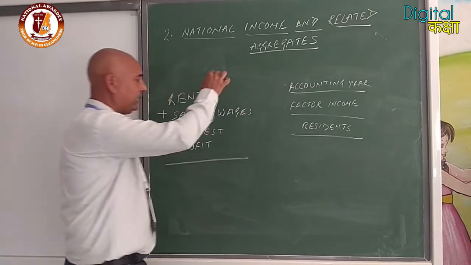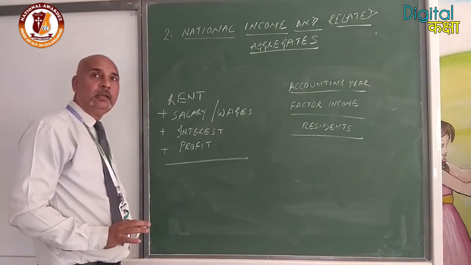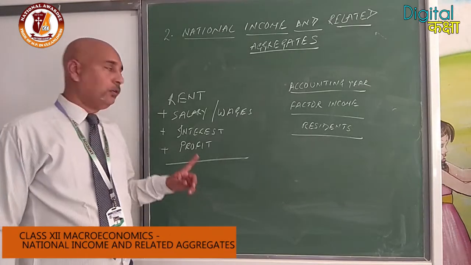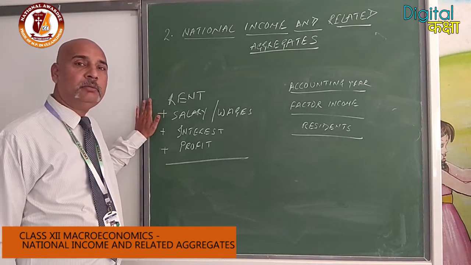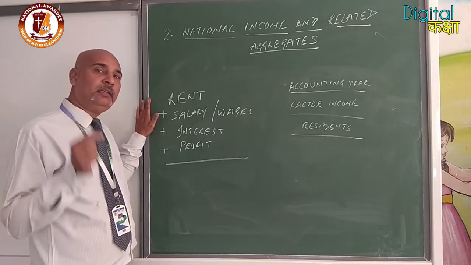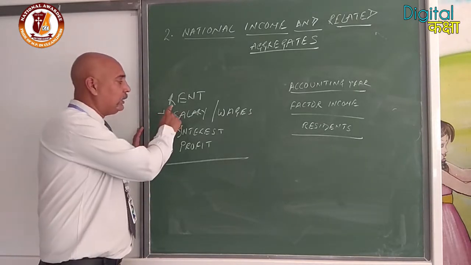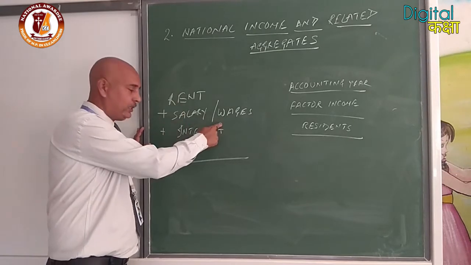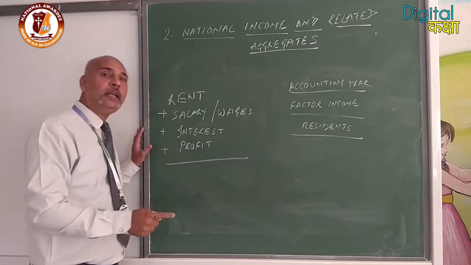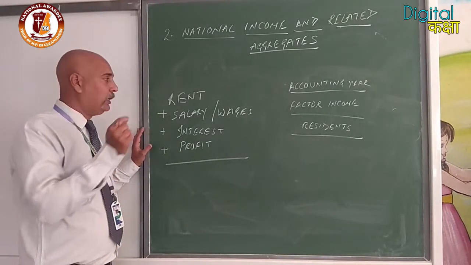All these things will be added, earned by all residents in our country in an accounting year. So we have discussed that factor income earned by our residents in an accounting year will be added in national income. So what are the factor incomes? Rent, salary or wages, interest and profit earned by all residents in our country for estimation of national income.